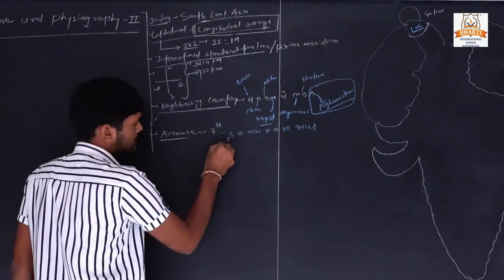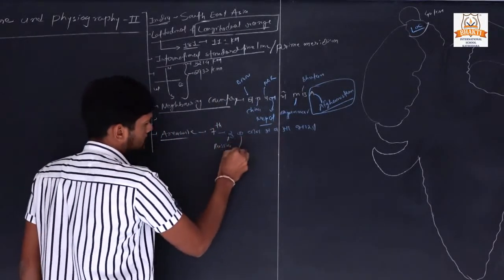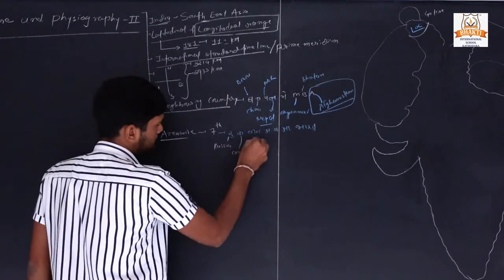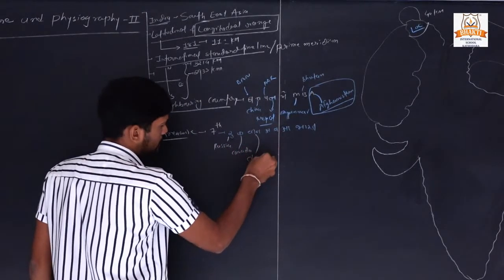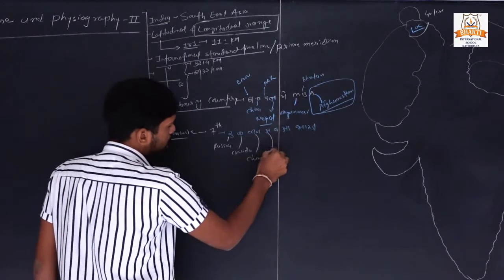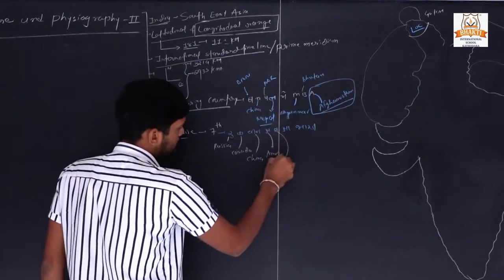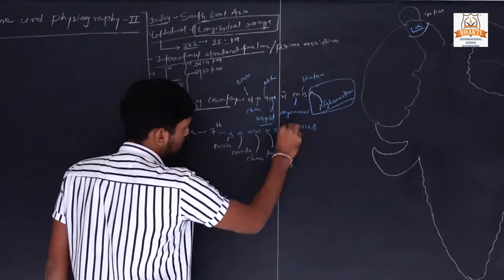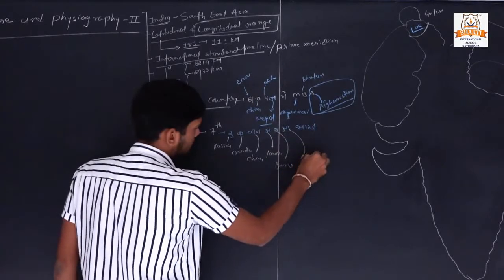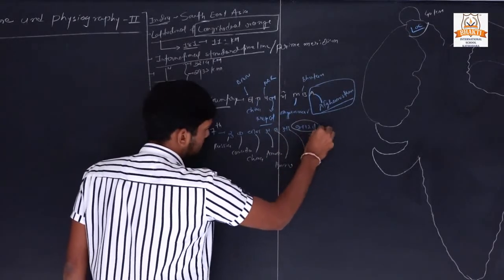R means Russia, K Canada, Chin stands for China, America, Brazil, Australia, and 7th is India.